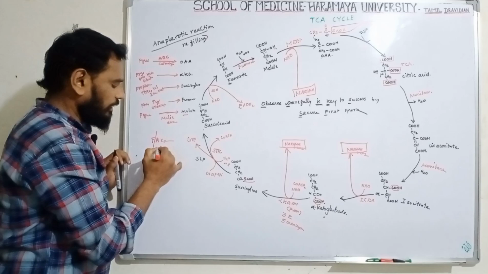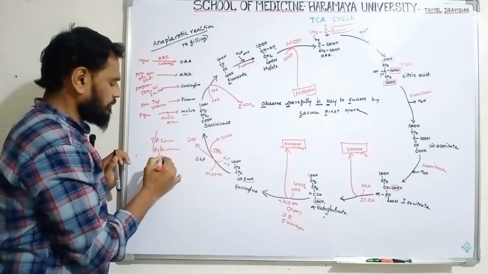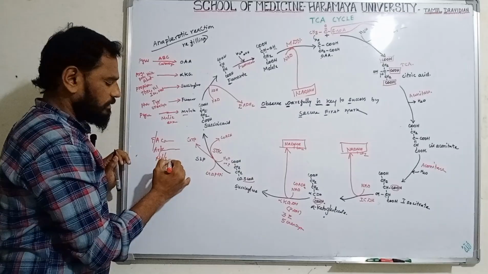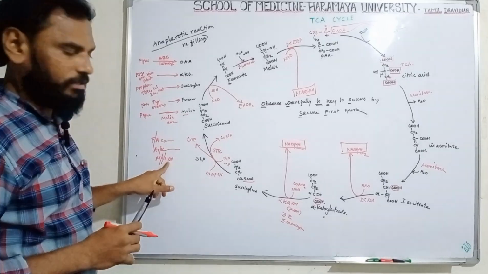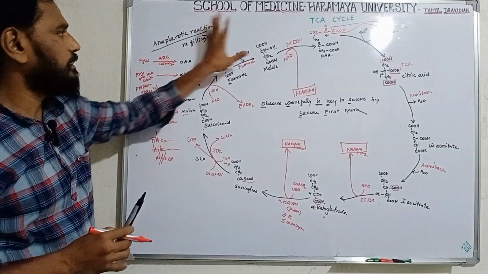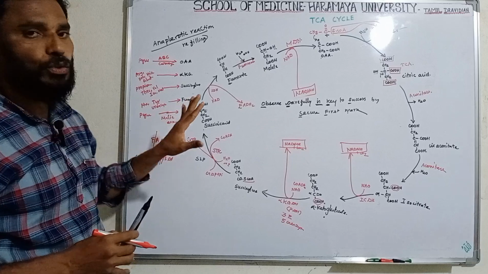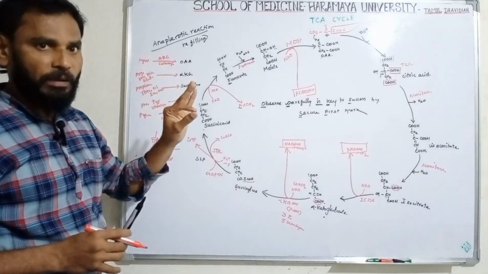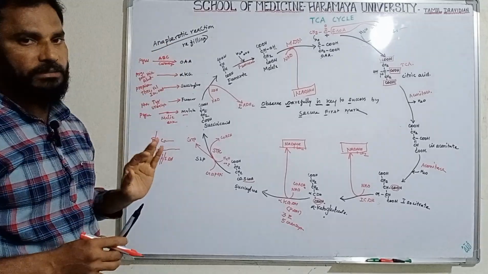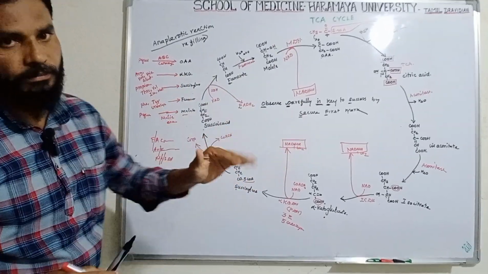Arsenate will inhibit the ketoglutarate dehydrogenase enzyme. Malonate inhibits the succinate dehydrogenase enzyme. So this is the TCA cycle. You should know the regulations, the amphibolic cycle, and the anaplerotic reaction. So this is the TCA cycle. Okay, bye.